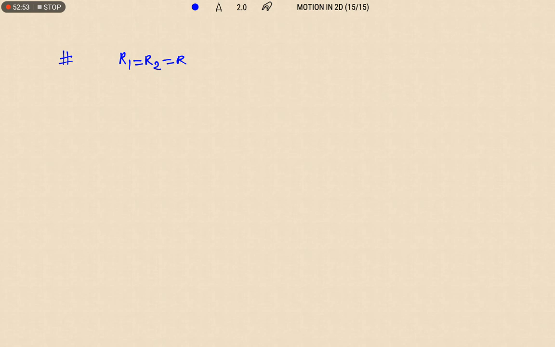So h1 into h2 is nothing but u square sin square theta by 2g into u square cos square theta by 2g.